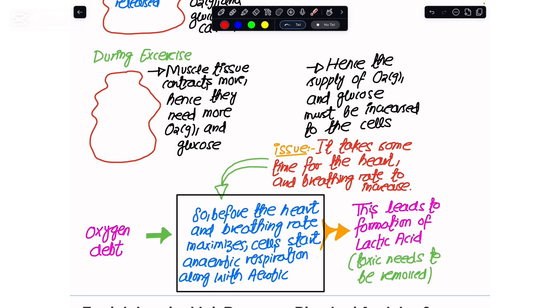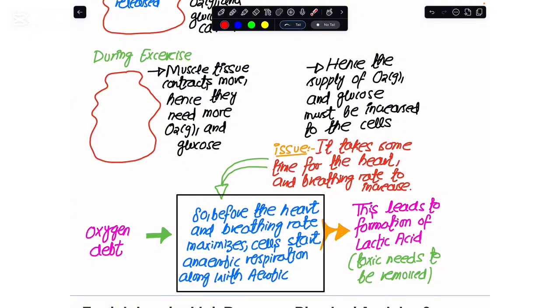During that time, my muscle tissues, along with aerobic respiration, do anaerobic respiration, and in doing so we deposit lactic acid. This lactic acid is toxic, and we are required to remove it after we have stopped the exercise. Here you have to learn a word, and that word is the oxygen debt.